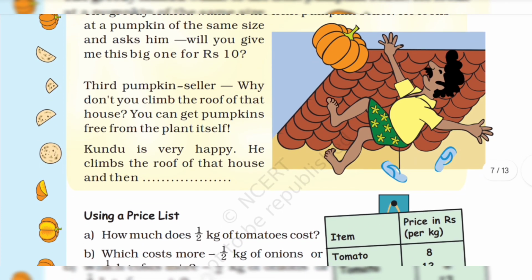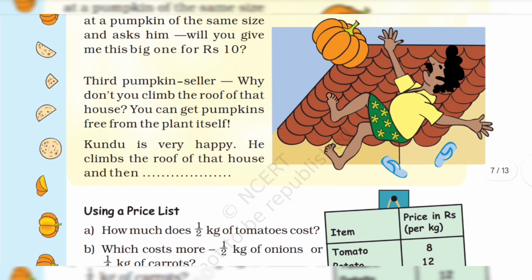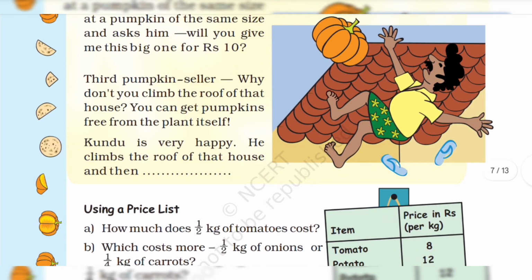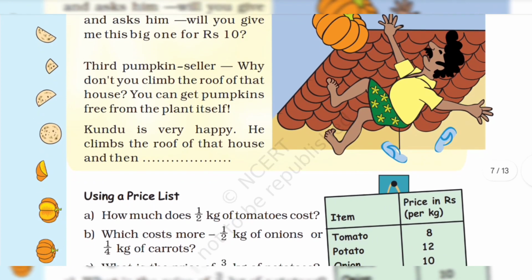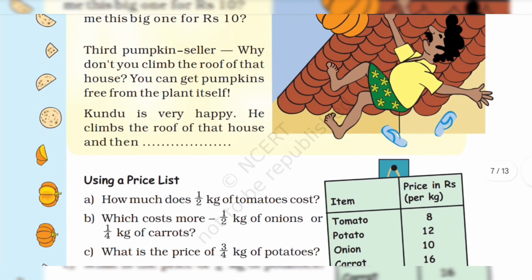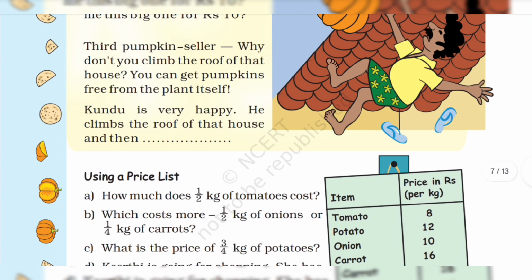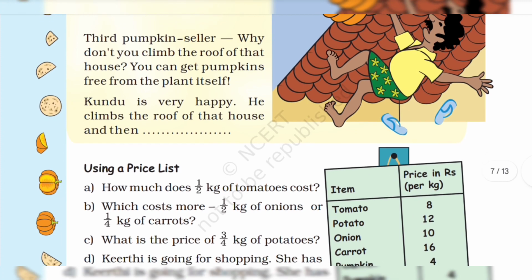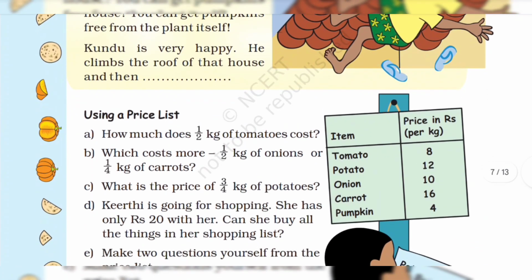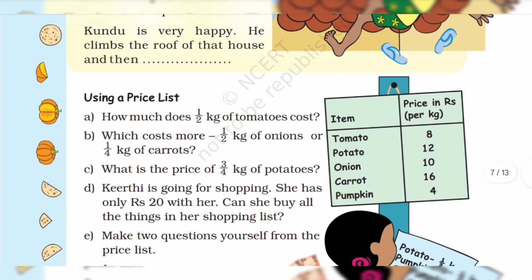You can get pumpkins free from the plant itself. Kundu is very happy. He climbs the roof of that house.